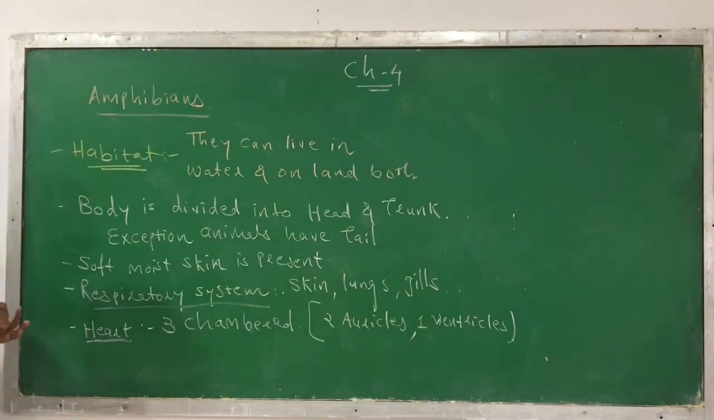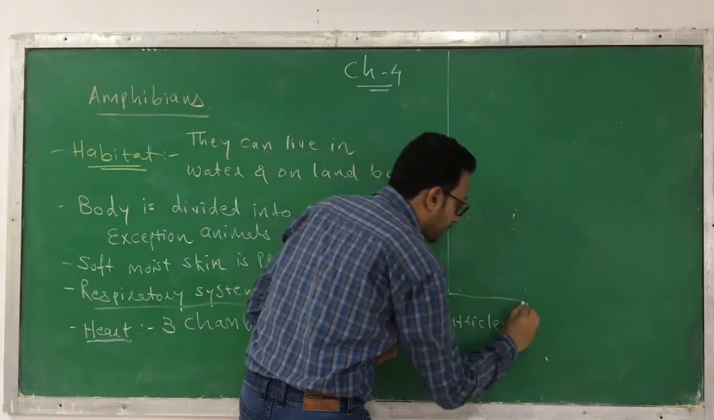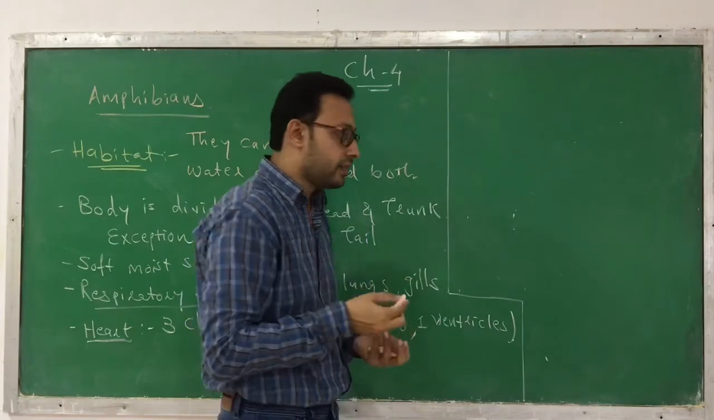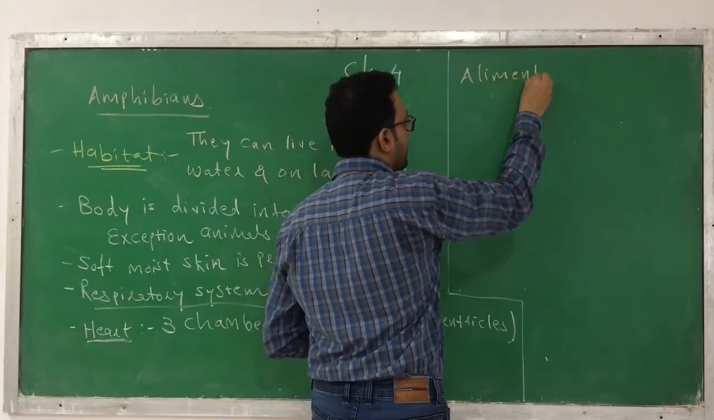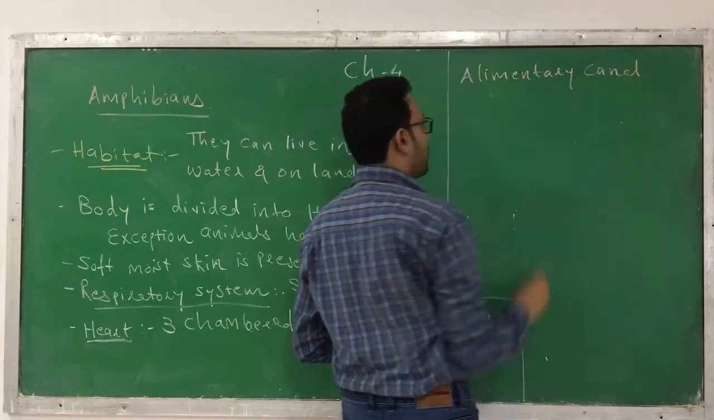Okay. Now, when we talk about the digestive system, the digestive system is complete. But here, these 3 systems are connected. That's the alimentary canal. Alimentary canal means the tube which runs from mouth to anus. This is called the alimentary canal.